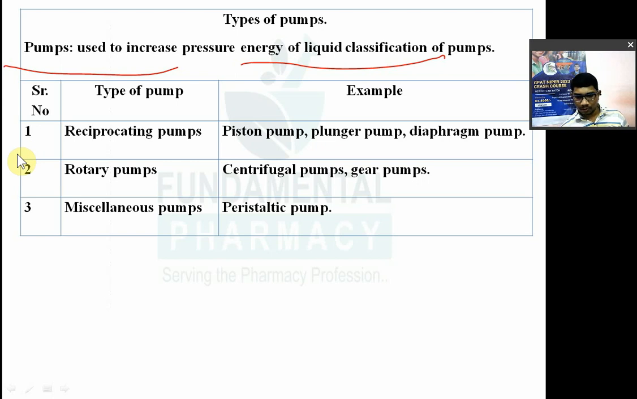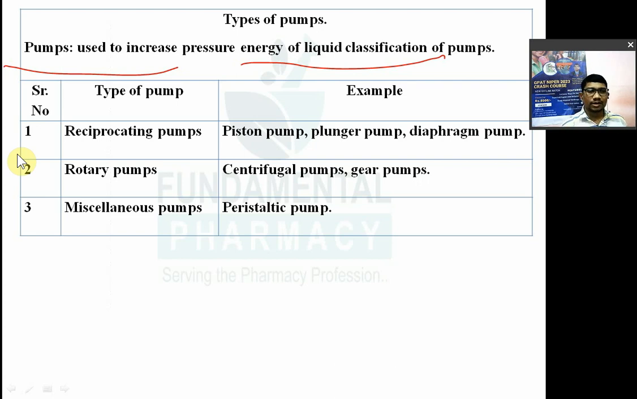Suppose your manufacturing vessel for syrup suspension is on the second floor, or first floor, and your packing is below, then it's okay, you can fill it by gravity also. But suppose your production area is at ground level and your packing area is on a second floor, so at that time you have to pump out whatever solution or syrup you have made. So for that you need a pump.